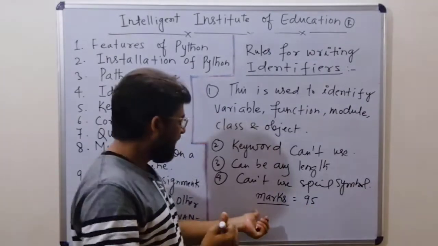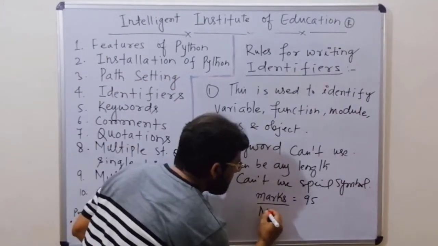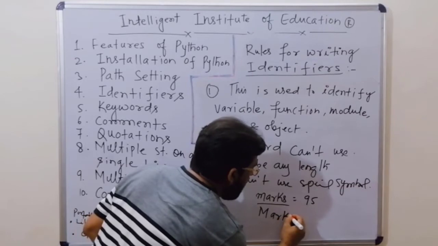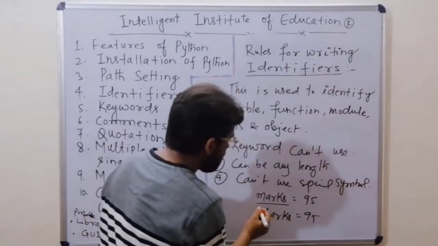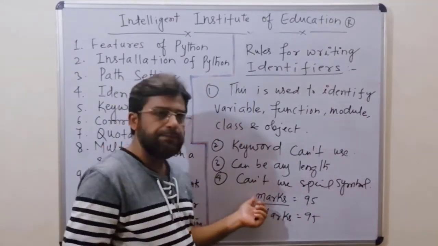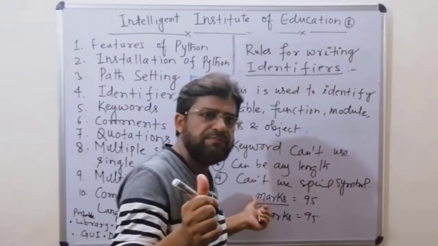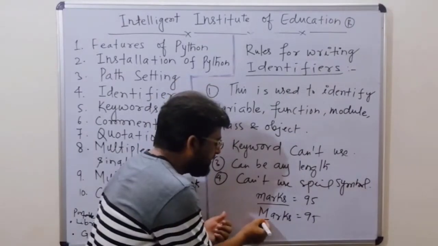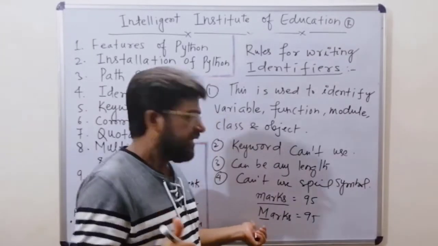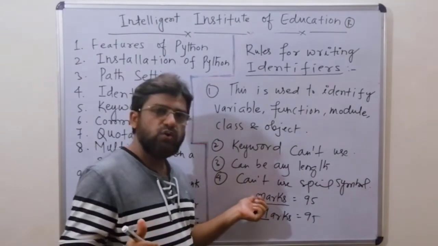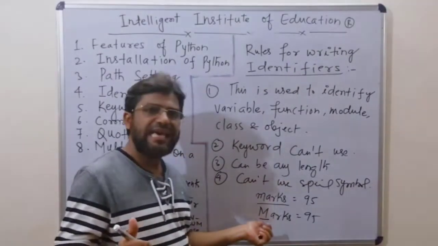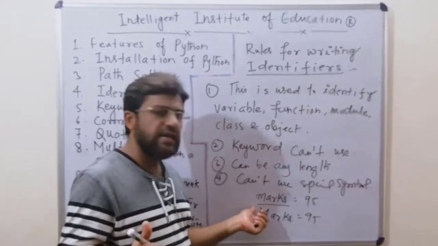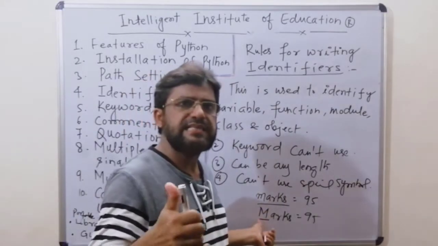But here I am going to write M capital, Marks equal to 95. Now see, in the previous example m is small, and in the second example M is capital. It means the first is lowercase and the second has M in uppercase. So this is called case sensitive.